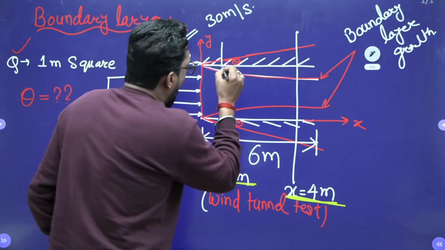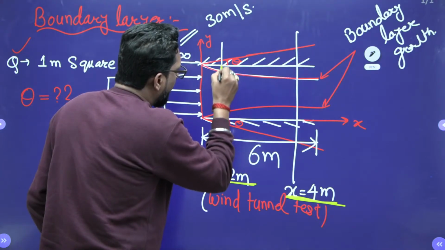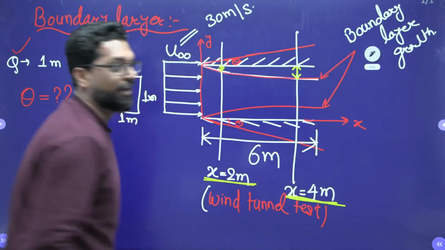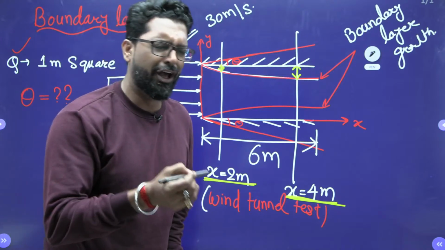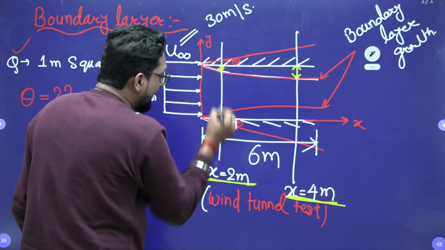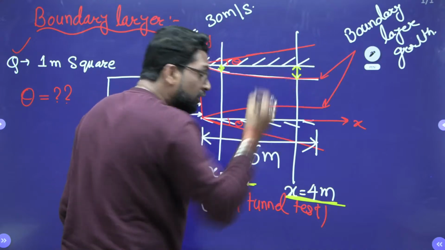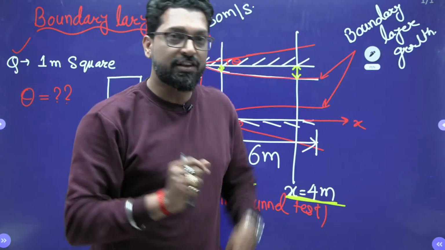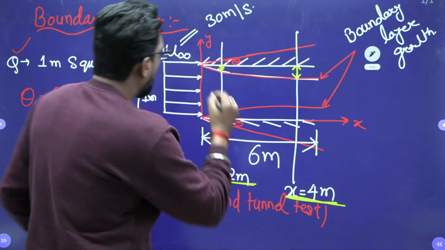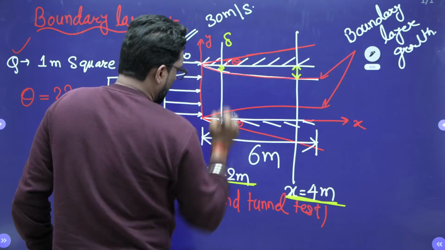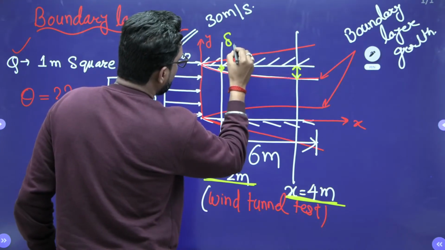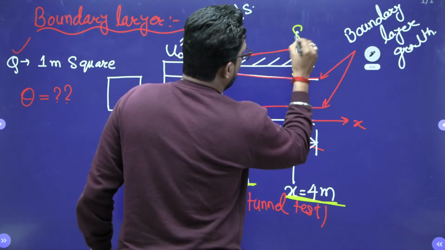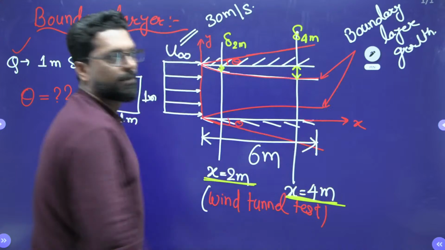So beta, how much is the boundary layer thickness? First you calculate. Very important, I am telling you. At x equal to 2 and at x equal to 4, you just calculate the boundary layer thickness. This is the first step. So this is delta at 2 meters, and this is delta at 4 meters.